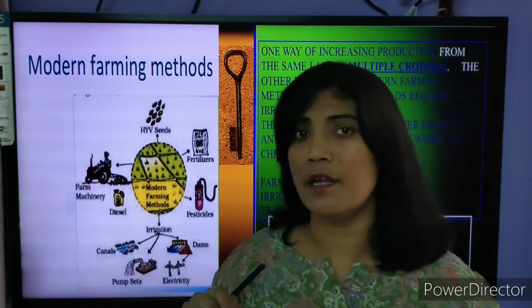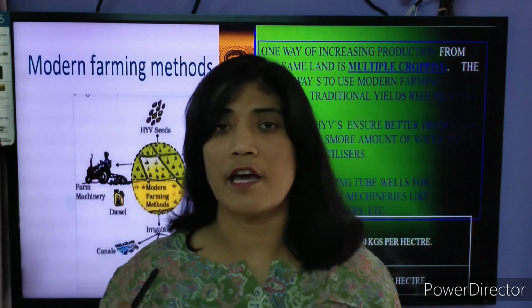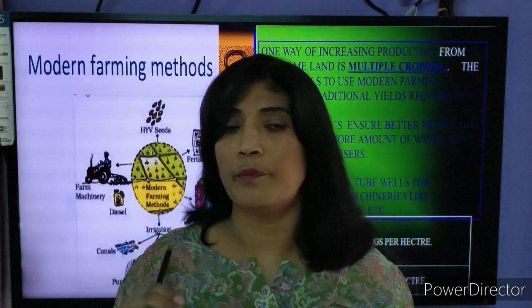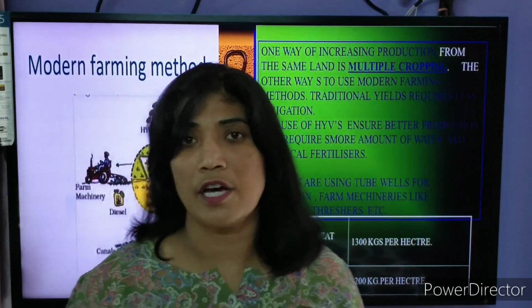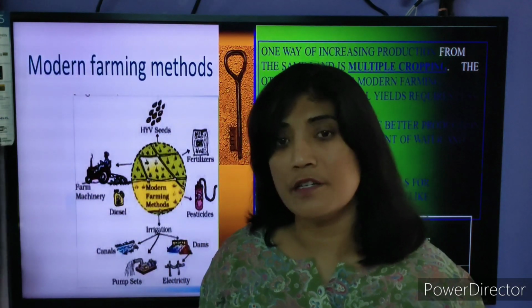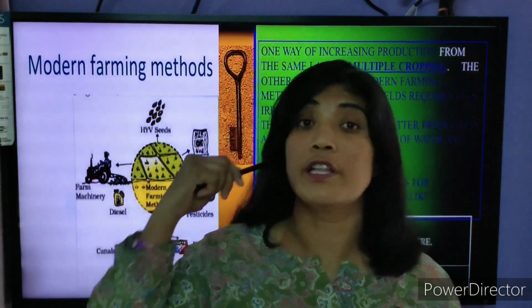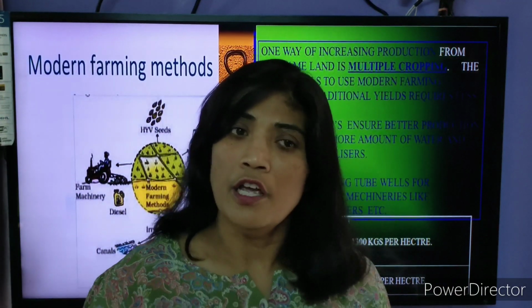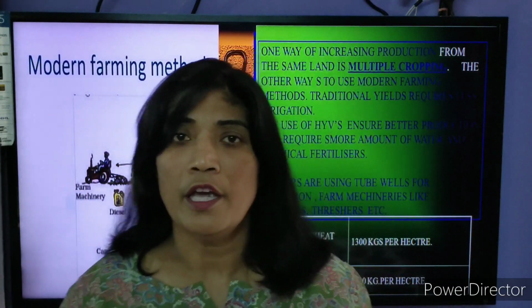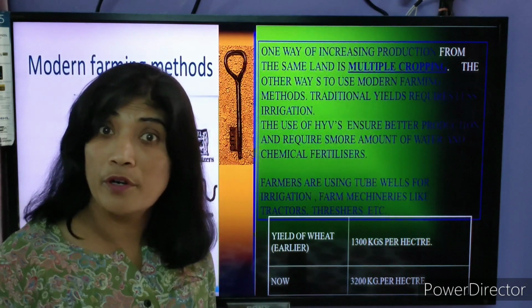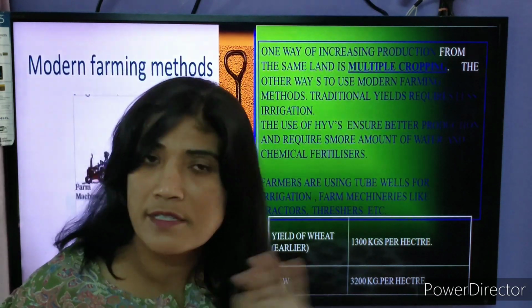Weedicide is used, pesticides are used to save the crops and plants from pests, and insecticide is used if any insects are on the soil that spoil it. All these methods are used in modern farming, and then you can see the production is drastic.